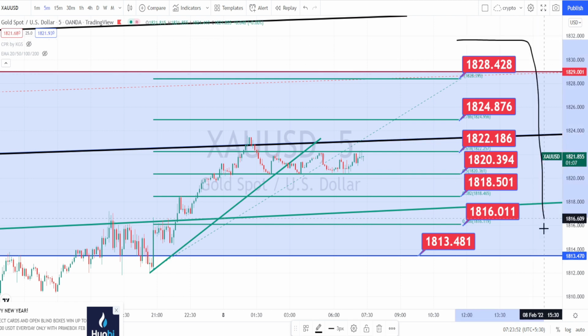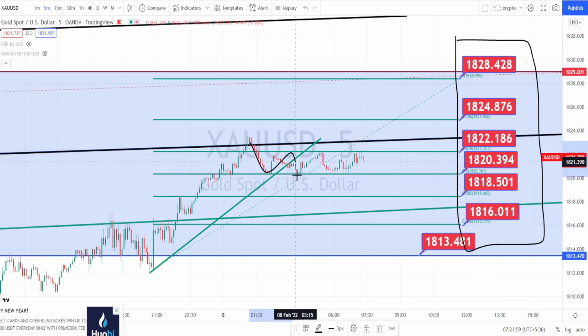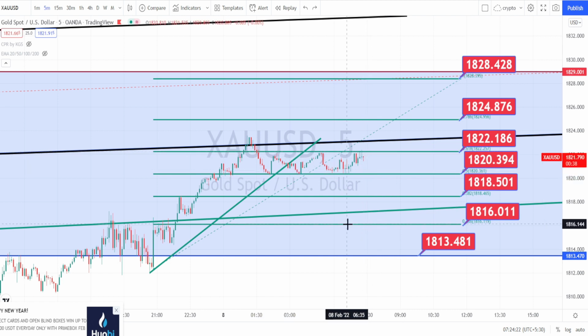So the values marked in red color boxes are the support and resistance levels for 5 minutes time frame, and currently price action is in a sideways momentum because there is less trade volume.